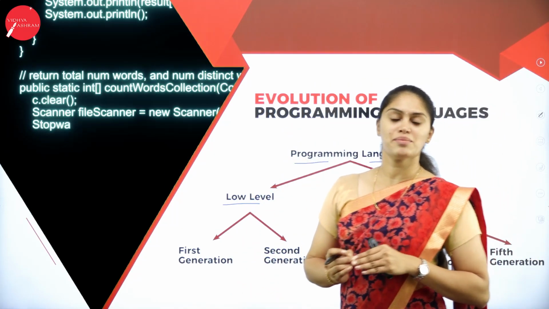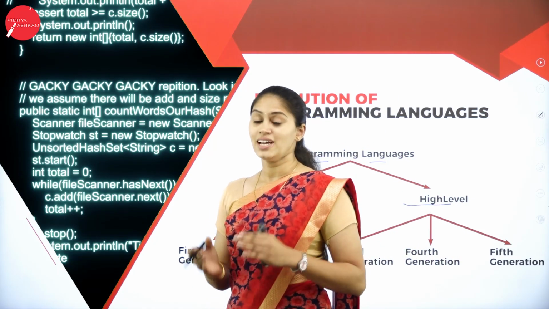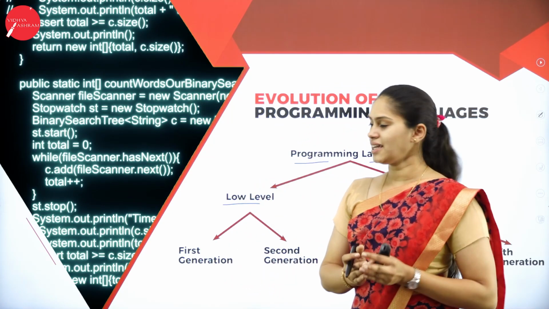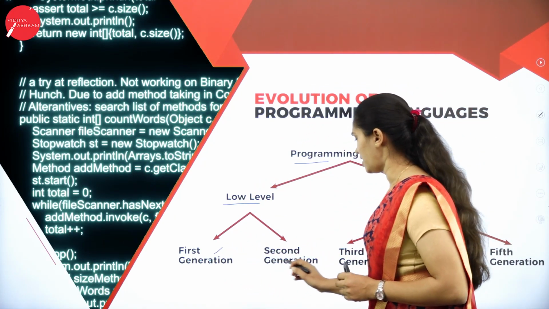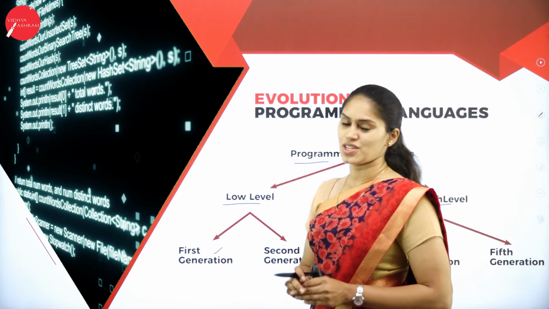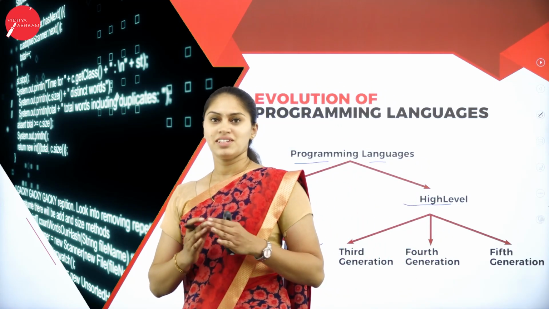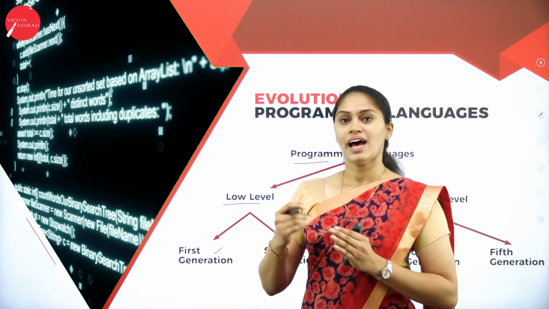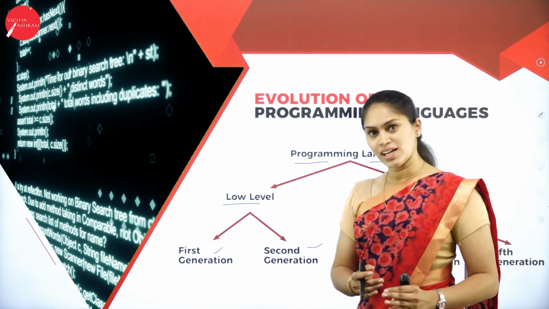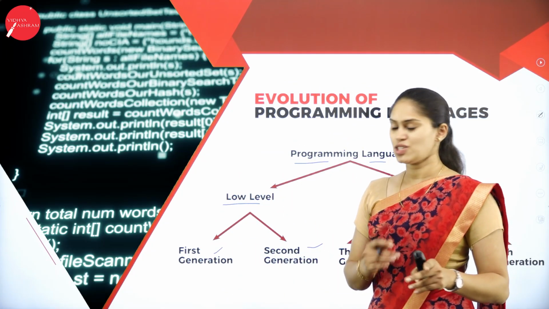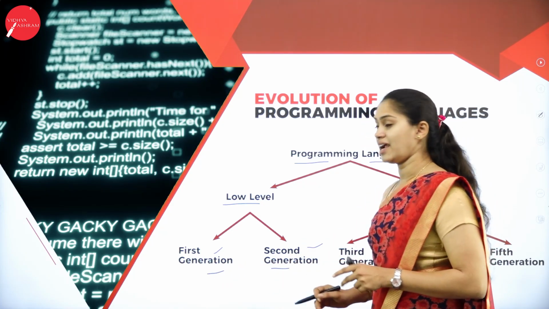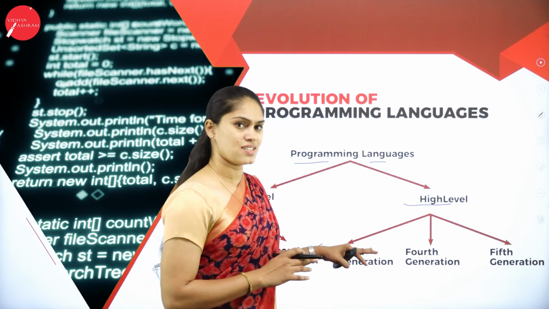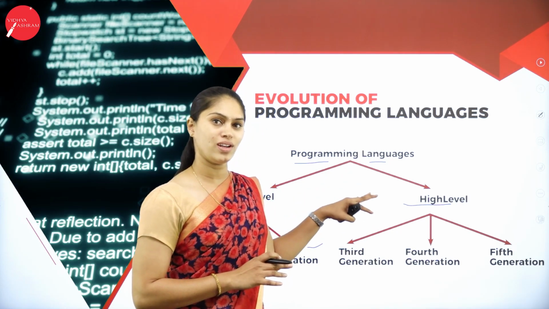Low level is again categorized into first generation and second generation. In low level language I have 2 generations, that is first generation and second generation.